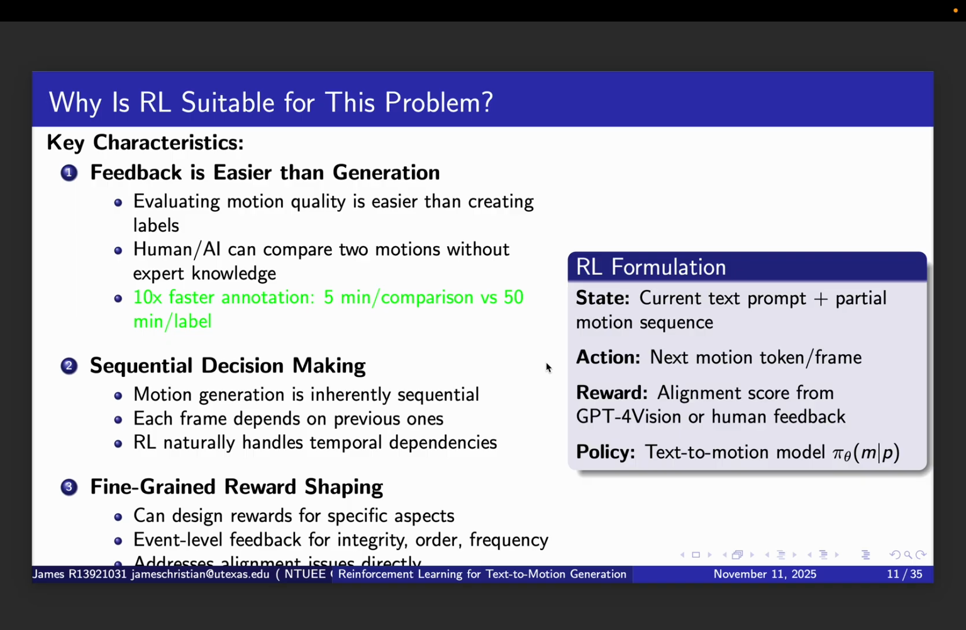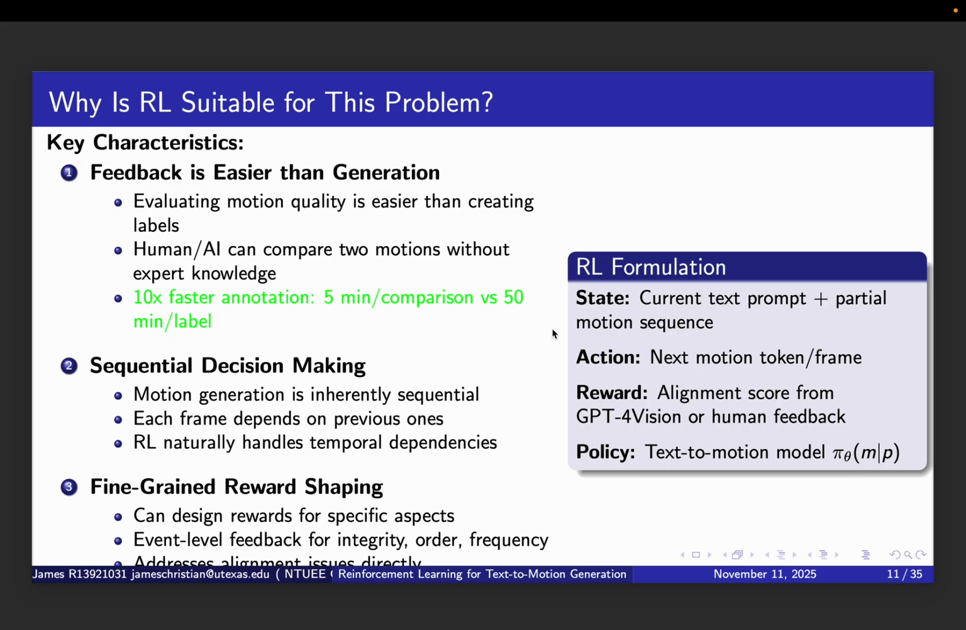RL naturally models these as a Markov decision process where the policy learns to generate the next action based on the current state. Third, RL enables fine-grained reward shaping. We can design specific rewards for different aspects of motion quality. One reward for whether all events are present, another for whether they are in the correct order, another for whether repetitions are correct. This addresses the alignment issues directly. In supervised learning, all these errors are mixed together in a single loss. In reinforcement learning, we can provide targeted feedback.